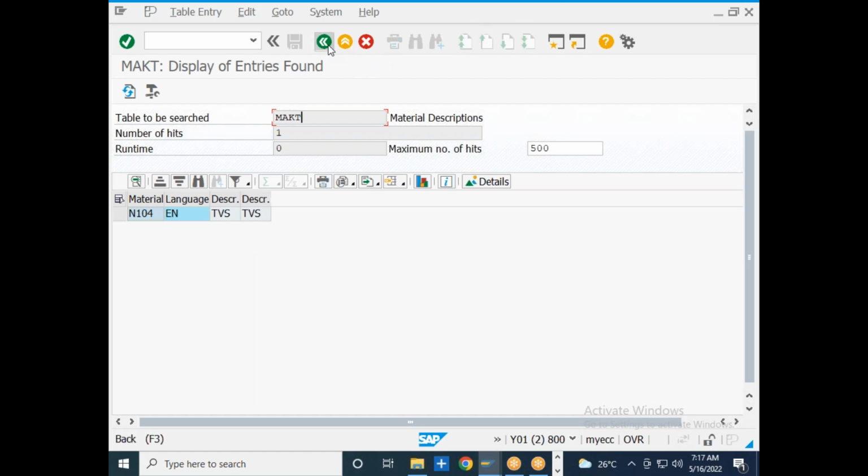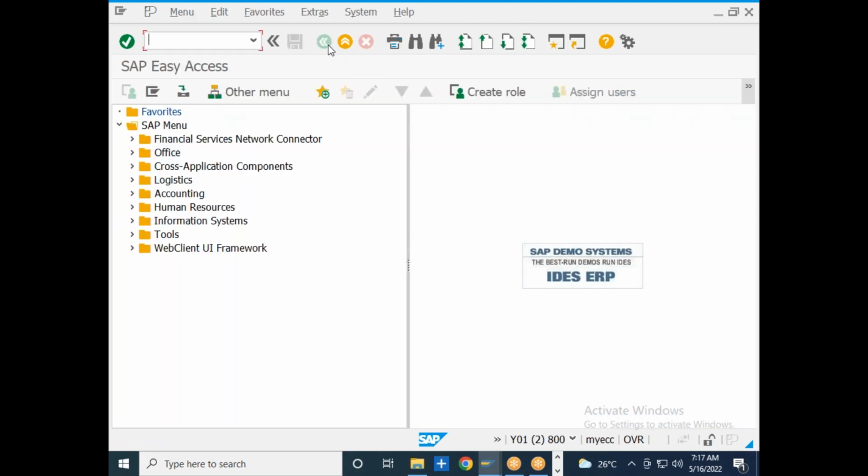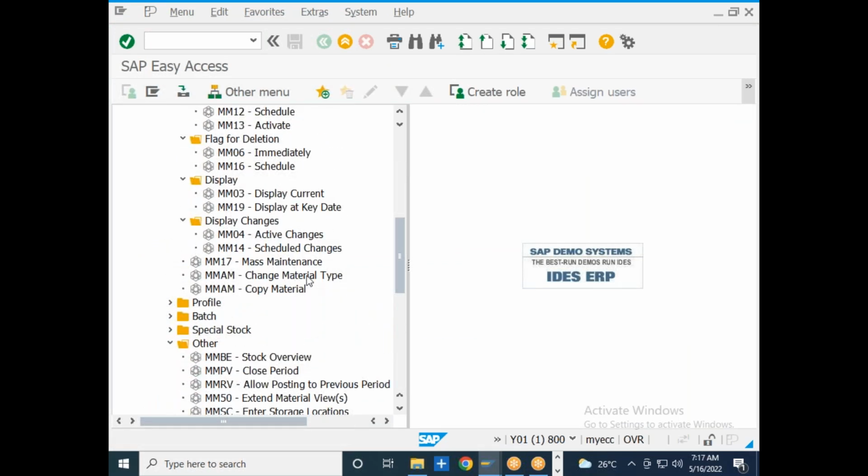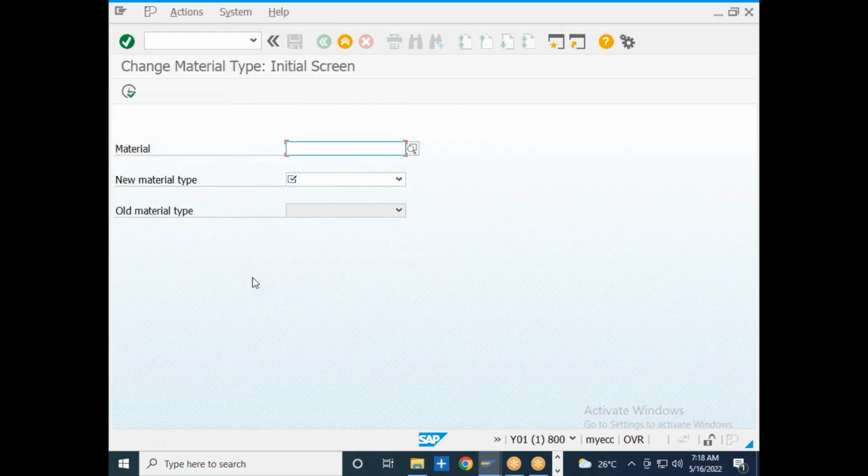Also, let us say you created this particular material master for material type FERT. Later you came to know the material type is not finished material, it is a semi-finished material type. You can change the material type later as well. So let us say change material type. What is the material?